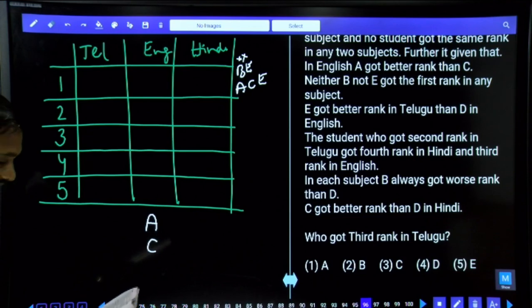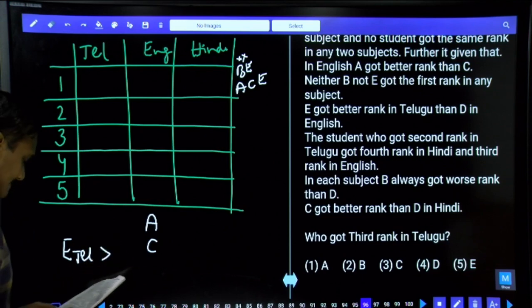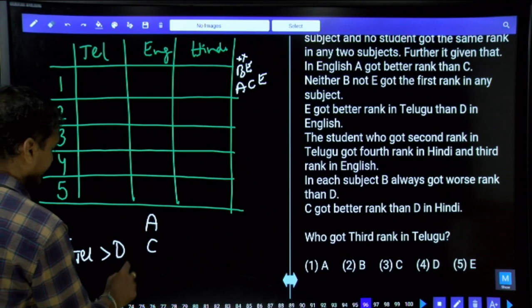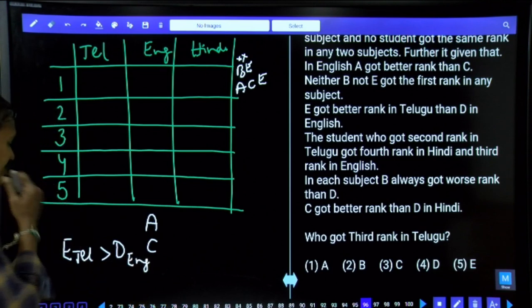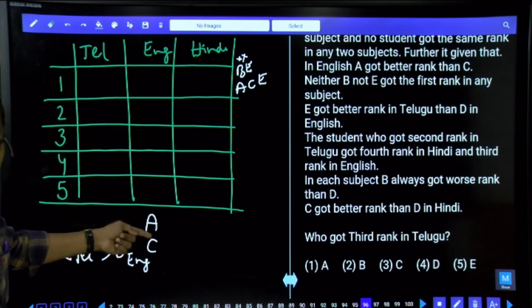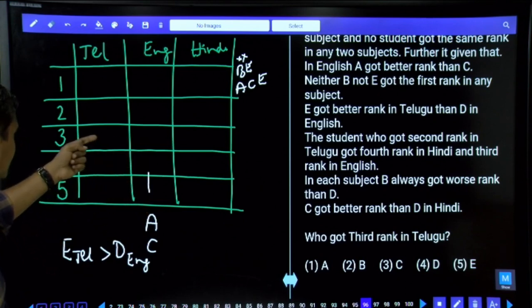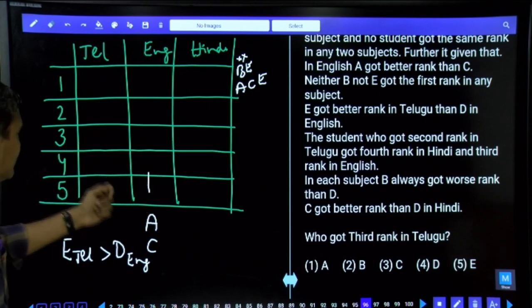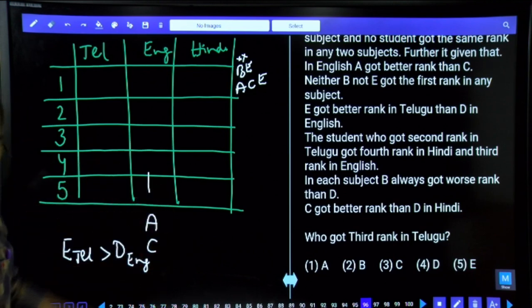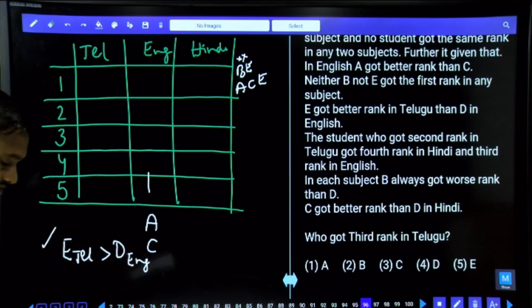Next one: E got a better rank in Telugu than D in English. That means E's rank in Telugu is better than D's rank in English. If E got the first rank, then D must get 2, 3, 4, or 5. If E got the second rank, then D must be 3, 4, or 5. If E got the third rank in Telugu, then D must be 4 or 5. If E got the fourth rank in Telugu, D must be 5th rank in English. Done? This is what we mean by E's rank in Telugu being better than D's rank in English.